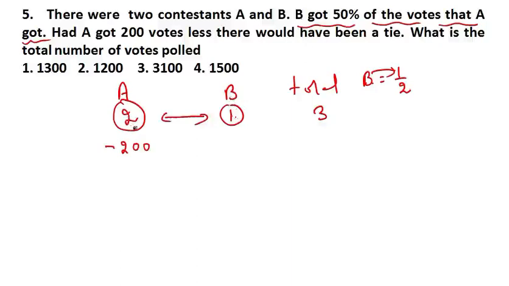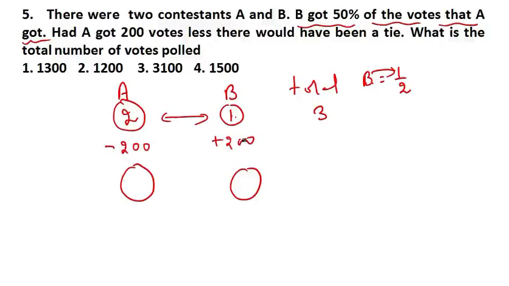In the next line it says that if A got 200 votes less, at that time it will be a tie. But you know that here is 1 and here is 2, so how will you make a tie? To support you, it is giving you a hint that 200 votes is less. If A gets 200 votes less, then it will become a tie. Now this and this will become the same. So tell me, if A gets 200 votes less, then these 200 votes will shift to B.